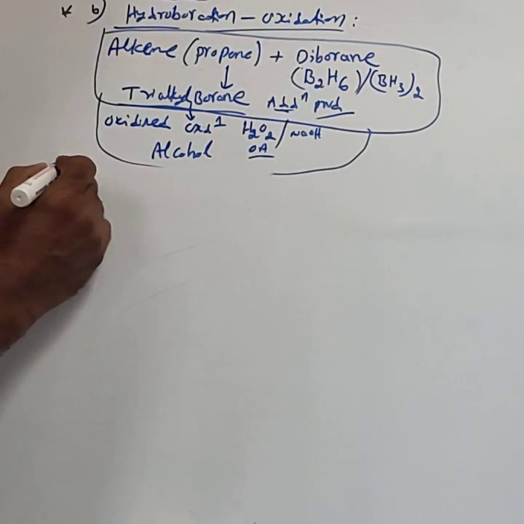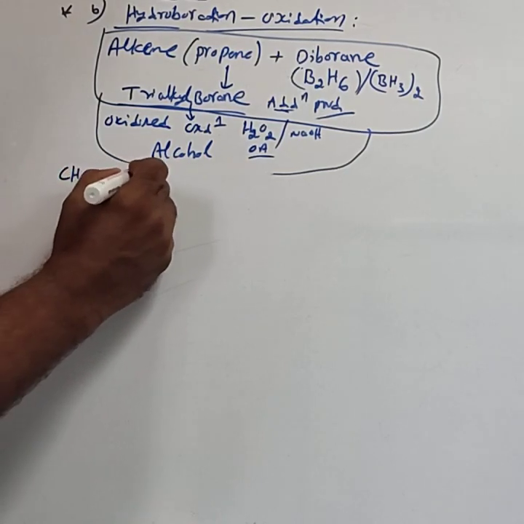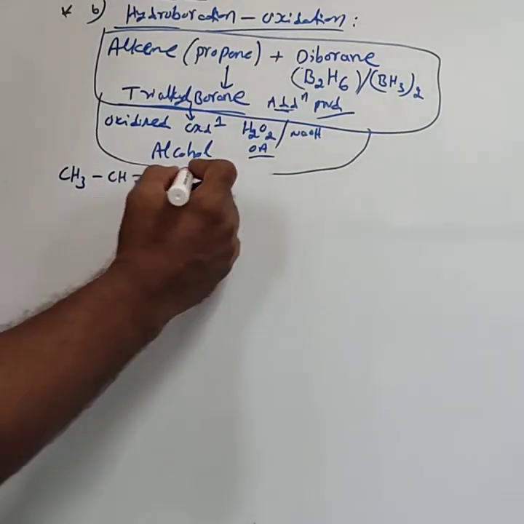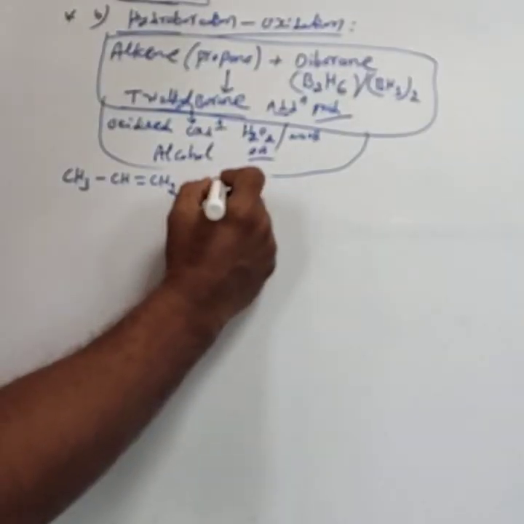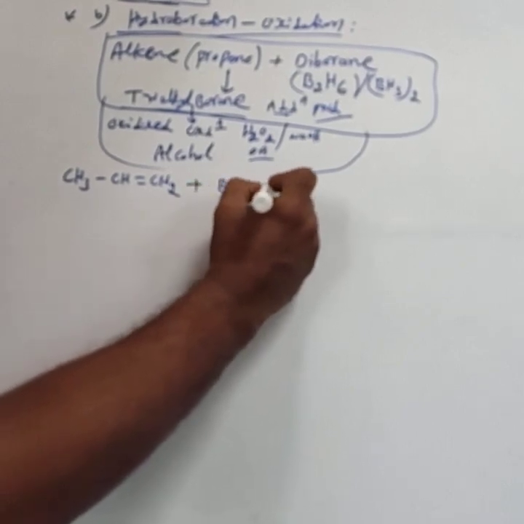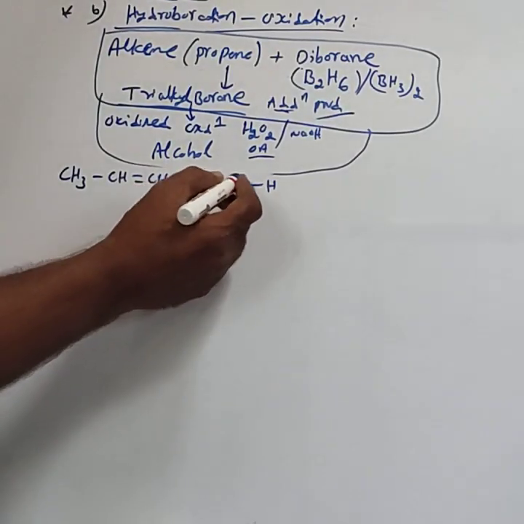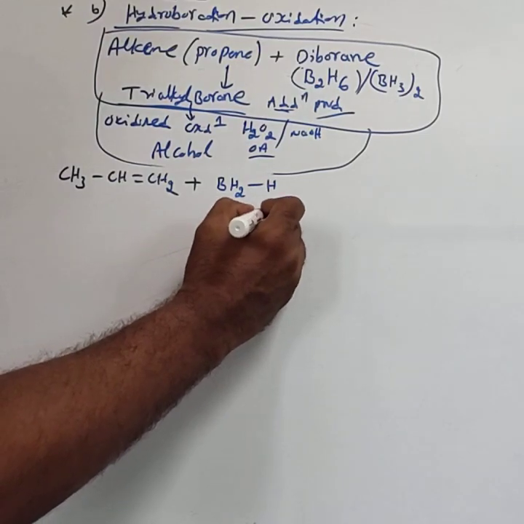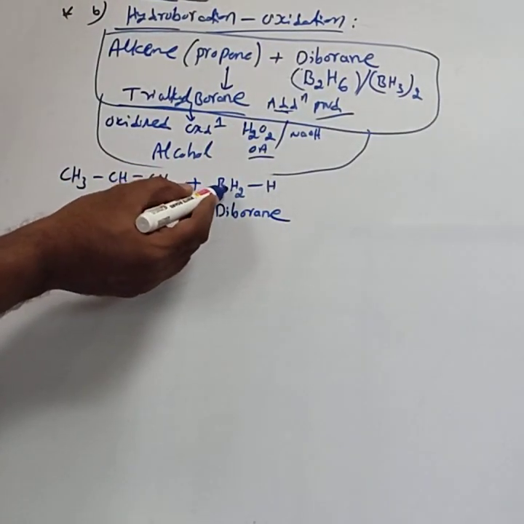You observe the reaction. Alkene, propene, CH3CH=CH2. Propene treated with diborane. For our convenience, we are using BH3, which can be considered as BH2H. This is diborane; only one BH3 group is considered.